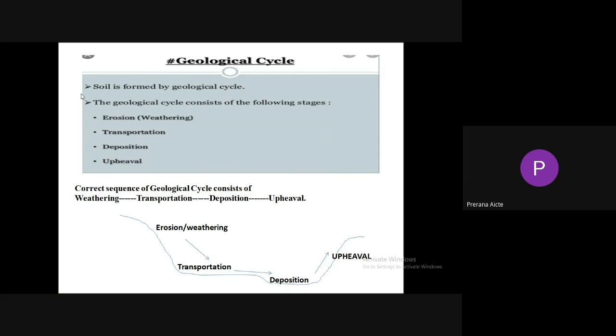First, rock is subjected to weathering. After weathering, the top surface of the rock will be loosened. This loosened layer is transported. When the velocity of the geological agent reduces, these are deposited. Due to deposition, a heave is formed, which is known as upheaval. So first weathering, then transportation, deposition, and upheaval. The correct sequence of the geological cycle is weathering, transportation, deposition, and upheaval.